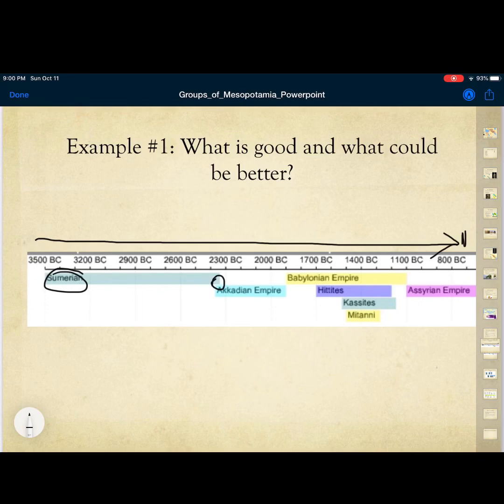Now, what's something that's not so useful about this timeline? Well, in this particular timeline, you notice that it really just says the names of the different groups. It doesn't really say anything that's going on. So this is definitely a very generic timeline. And I think for us, it might be more helpful to have some more specific things that are going on in our timeline. So let's take a look at some other ones here real quick.